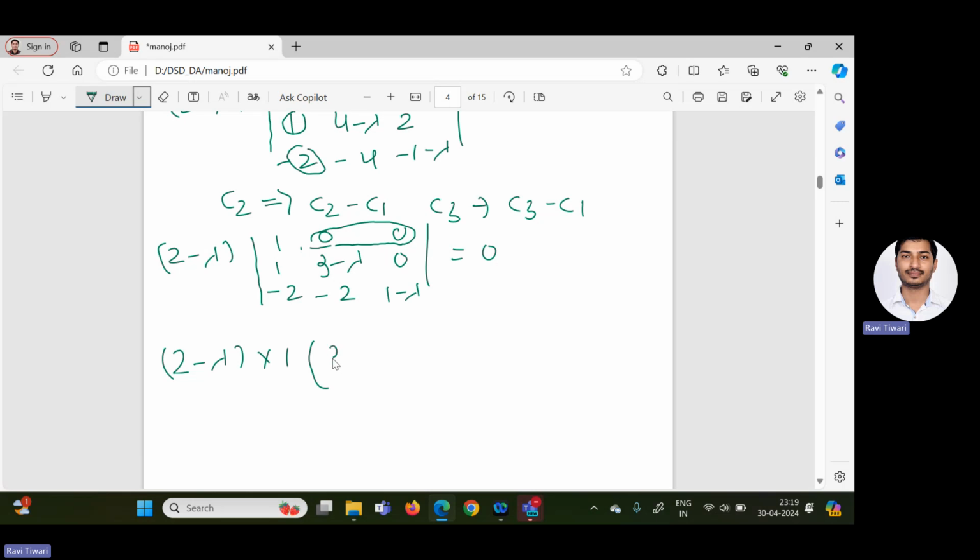So 3 minus lambda into 1 minus lambda, and minus 2 into 0, 0. So this you will get what? 0. So finally 2 minus lambda into 3 minus lambda into 1 minus lambda equal to 0. So lambda value is 2, 1, and 3. 1, 2, 3. So this is the eigenvalue of the matrix. So basically what we have done, simply we have calculated determinant of A minus lambda I.